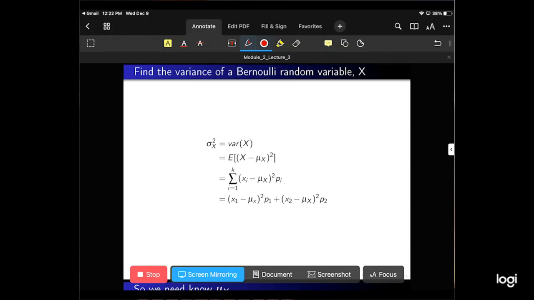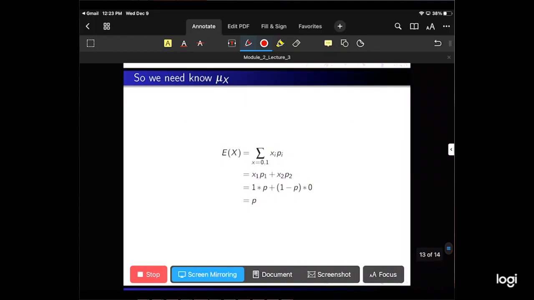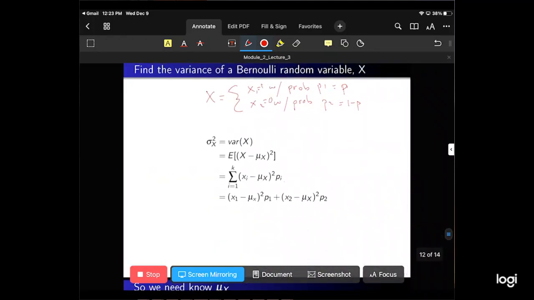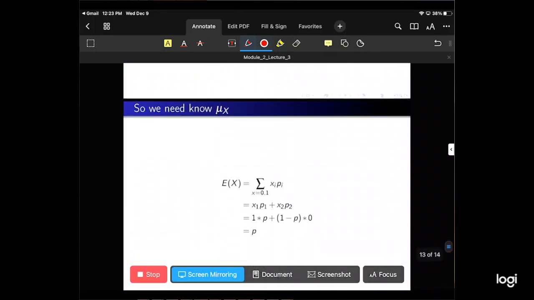Then we're just going to expand it because we know we have two possible values. Let's write out our Bernoulli random variable real quick. x1 with probability p1 and x2 with probability p2. Usually x1 is going to be 1, x2 will be 0. And this will be p, and this will be 1 minus p. Okay, so in order to find the variance, we need to know mu of x, right? That's the first thing that we need to figure out. So we need to know mu of x.